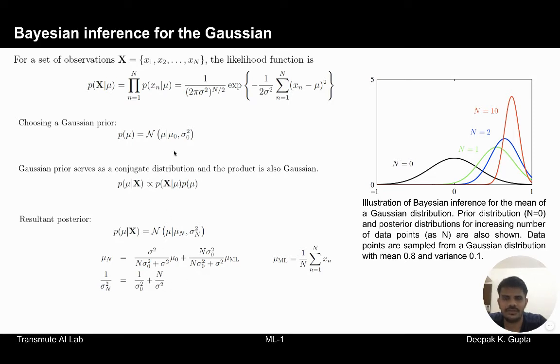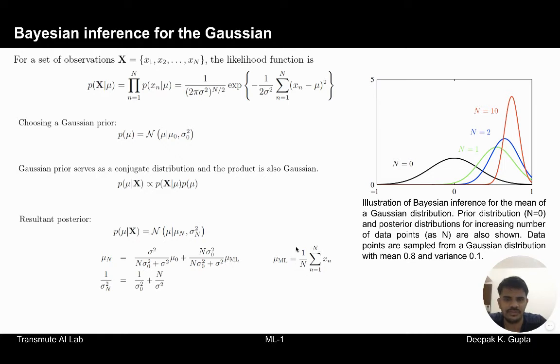What we see here is that mu n is, if we see this expression, a weighted summation of mu naught and mu ml. Here mu naught is the mean of the prior distribution, and mu ml is the mean that we obtain from the maximum likelihood estimate. From the likelihood function, when we solve for that, this is the mu ml.